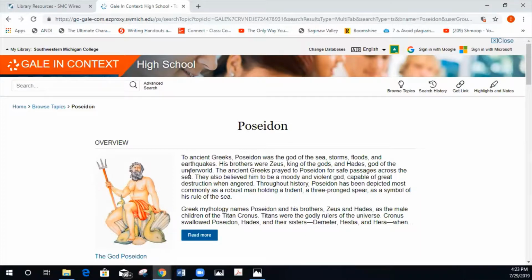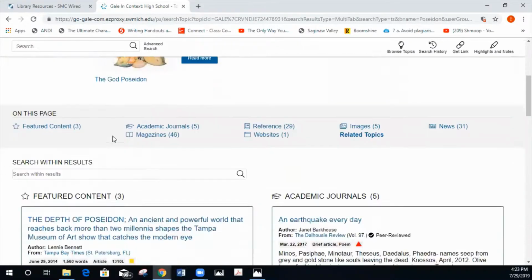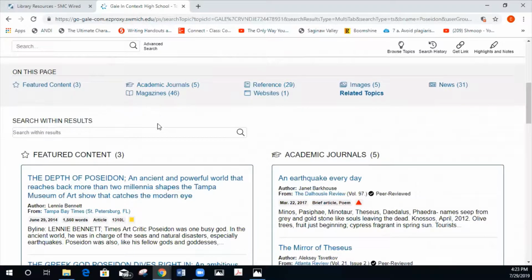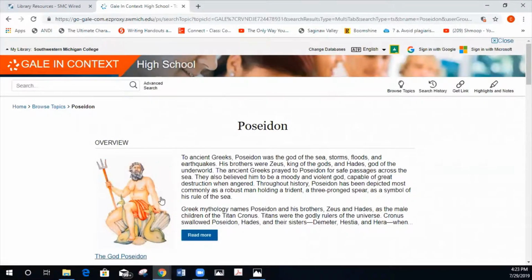And this happens with almost all topics within the Gale in Context or the Student Resources in Context database, okay? Now, most instructors don't want you to use this overview in your research paper, because this is just a quick snippet of what the god Poseidon is all about, just like all the other topics would be. Who he is, who he's related to, all of that stuff. The journals and the references and the websites and the magazines are what your instructor is going to want you to go into most often. If your instructor says use this, then go ahead, right?